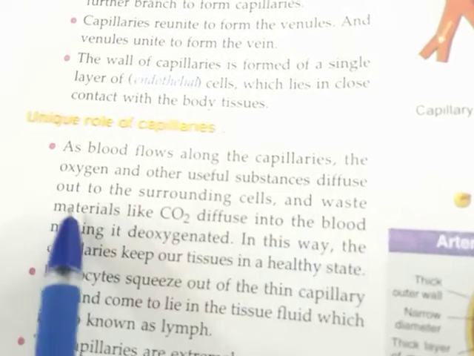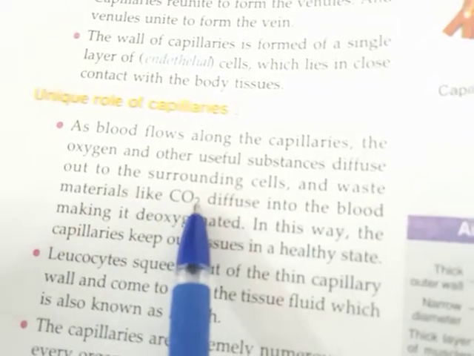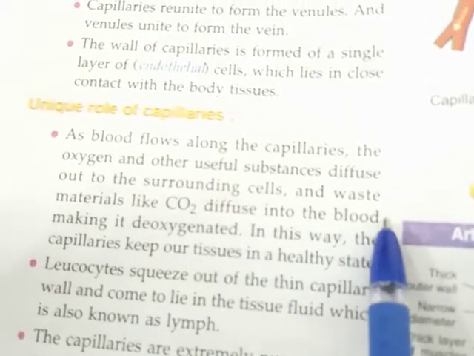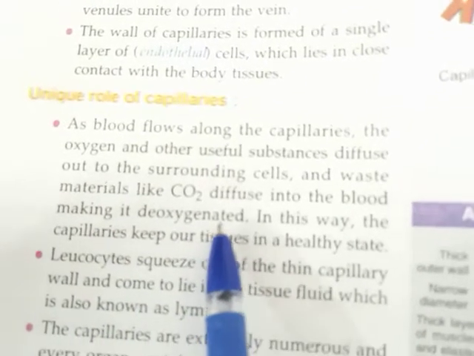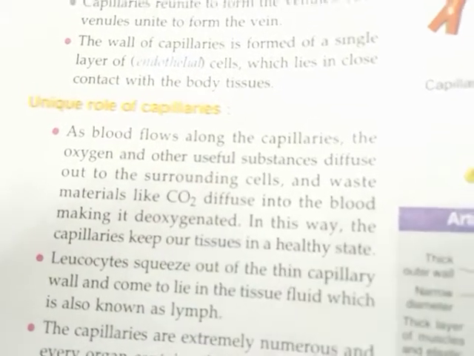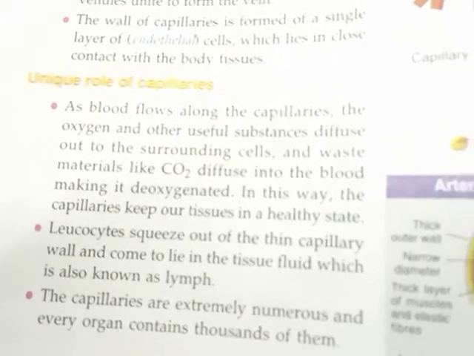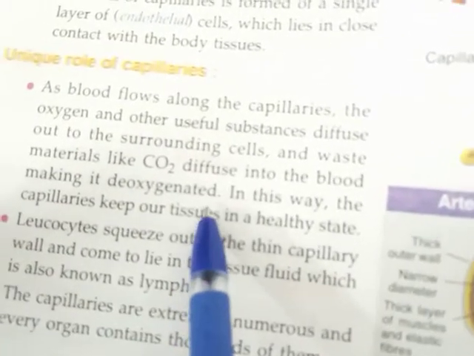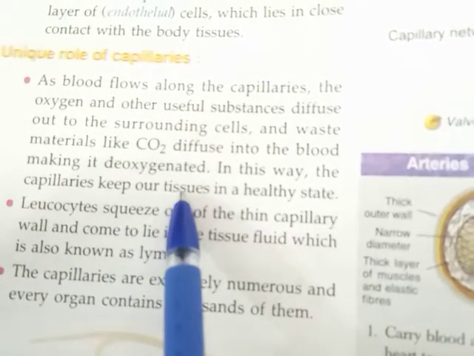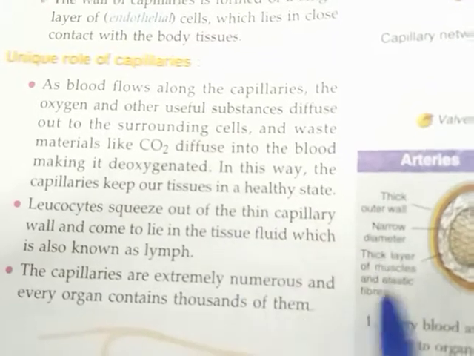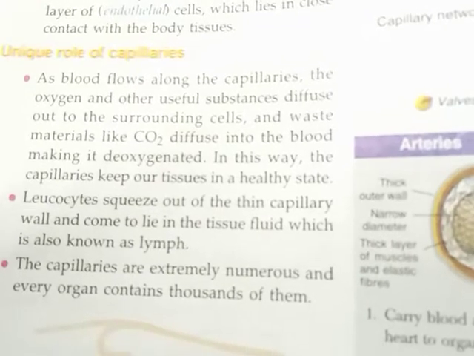From these capillaries, diffusion takes place to the surrounding cells, and waste materials like carbon dioxide diffuse into the blood. From the body tissues, it diffuses into the blood, making it deoxygenated. In this way, the blood becomes deoxygenated because all the waste materials and carbon dioxide diffuse into the blood. In this way, the capillaries keep our tissues in a healthy state because all the waste materials are diffused again into the blood, so it keeps our body tissues in a healthy state.